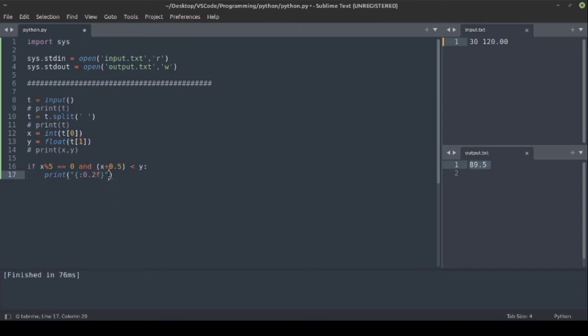So then dot format and then the value. So the value is Y minus X plus 0.5. So now if we run this, you can see that 89.50 got printed, meaning 2 digits after the decimal point got printed using this format condition. So now let's just clean up these prints.